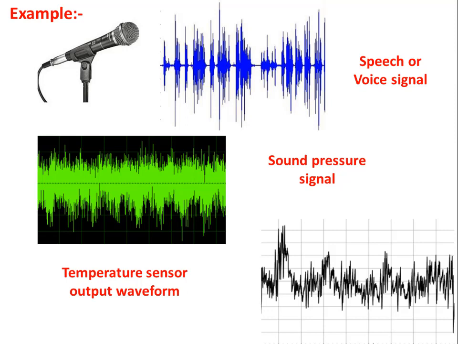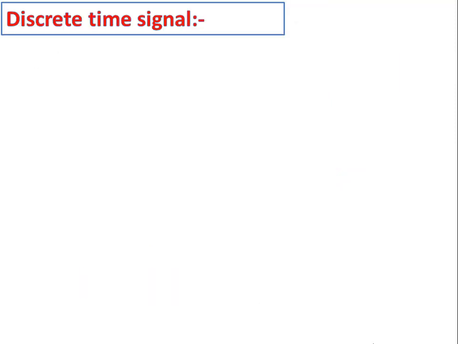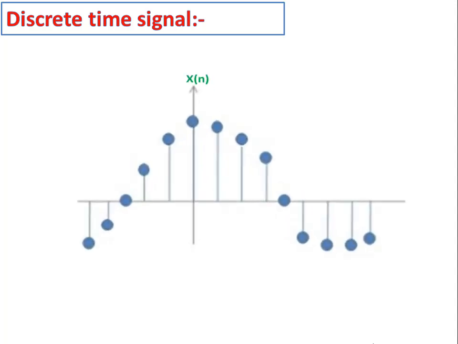Now move on to the next signal, that is discrete time signal. What is discrete time signal? If the signal is varied by infinite number of values at fixed interval of time, then it is known as discrete time signal. Let us consider x of n is a function of discrete time signal, and here both amplitude and time are represented over an xy plot respectively.